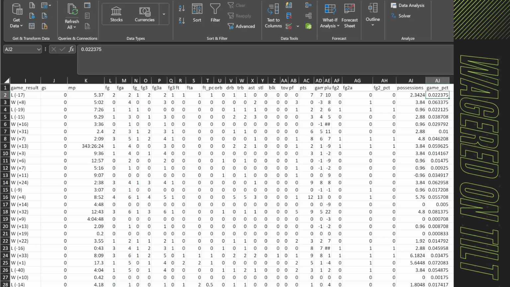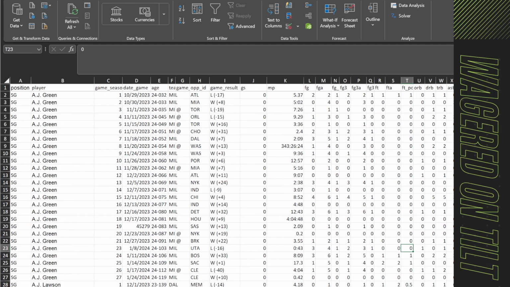And then that gives me the actual percentage of time that they're on the court, because you need to take it as a full team amount of time available. Otherwise, some of the numbers could come out kind of weird. If you have a different way of calculating that, that's totally fine. This is how I do it. This is how I've learned to do it. So again, it is up to you.